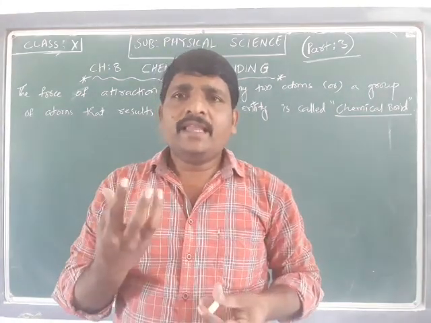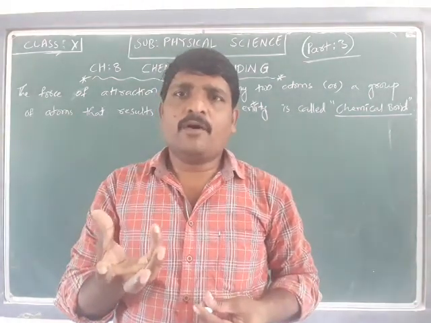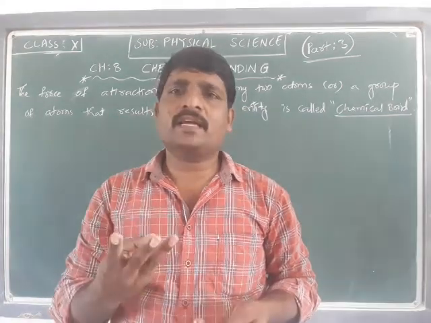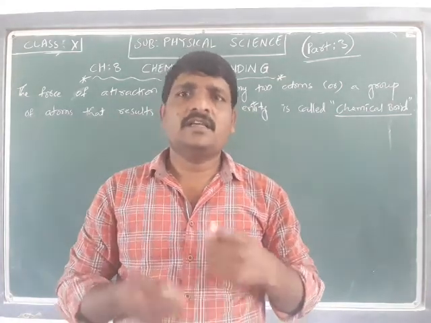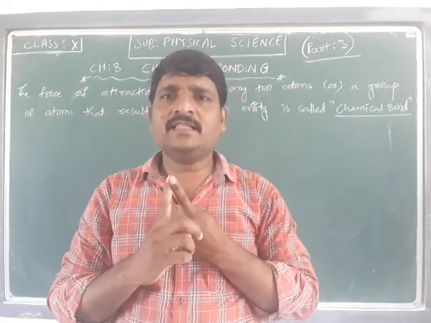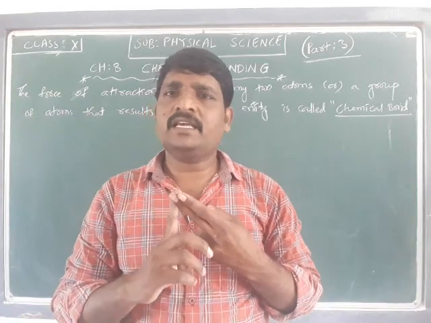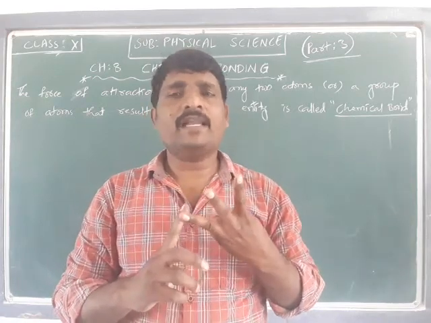To explain the formation of a bond, three theories were proposed, as we discussed in the last sessions: the electronic theory of valency, that is ETV; VSEPR theory, the valence shell electron pair repulsion theory; and VBT, the valence bond theory.